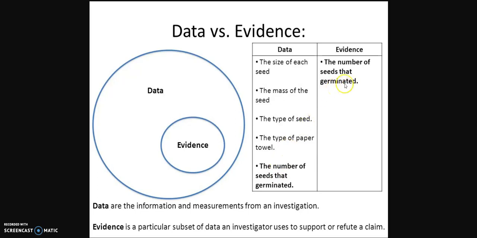It's not always like that, but they could be saying, hey, you know what? The number of seeds that germinated on a Bounty paper towel was more than the number of seeds that germinated on a Walmart brand towel or, you know, generic brand. So that could be their evidence, that they had more. So back to ScienceDaily.